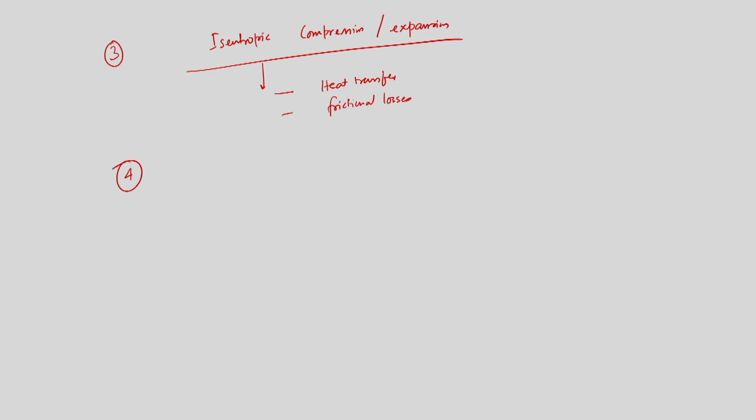Number 4 is that we have assumed constant volume combustion in the case of the SI engine. That is why we have assumed that whenever the piston reaches TDC, the volume will remain the same and the entire combustion will be completed. This is not the case, because of the chemical delay, which depends upon the chemical composition of the fuel itself. The fuel itself requires a finite time to complete the combustion.